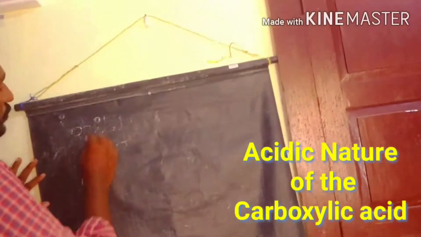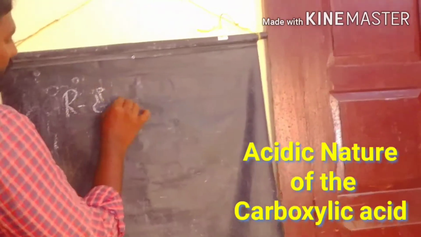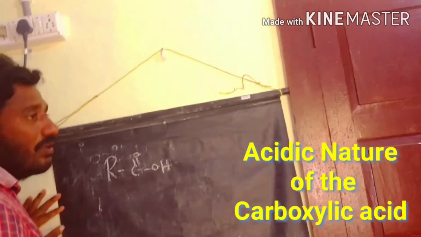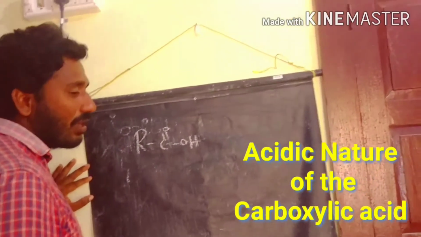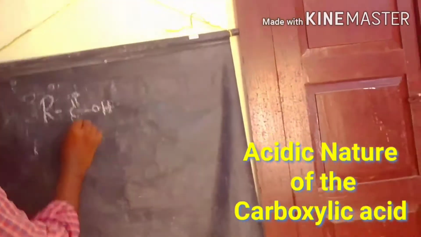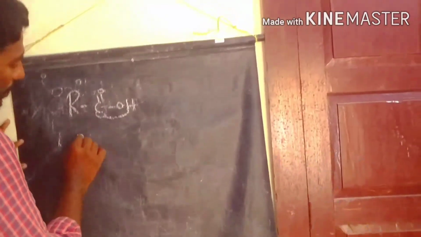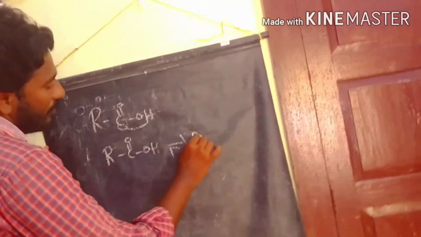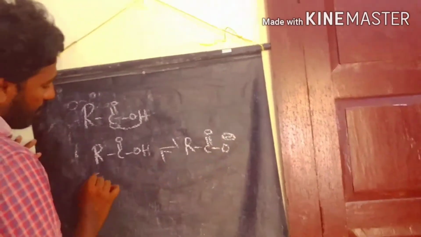So first of all, this is the structure of carboxylic acid. Carboxylic acids act as acids. They are strong organic acids. Among all organic compounds, carboxylic acids are more acidic. After loss of a proton from the carboxylic group, we get the carboxylate ion. This is the carboxylic acid.